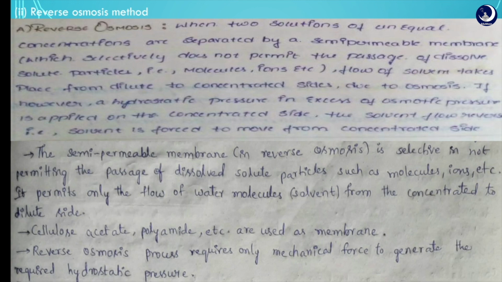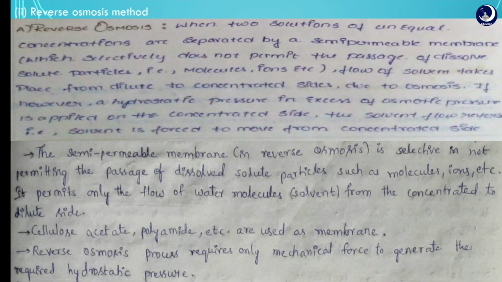Here, the semi-permeable membrane used is selective. It permits only the flow of water molecules from the concentrated side to the diluted side. Cellulose acetate or polyamide, etc., are used as the semi-permeable membrane here. The reverse osmosis process requires only mechanical force to generate the required hydrostatic pressure.